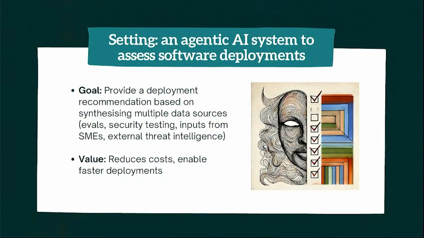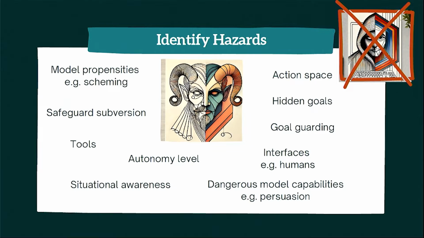And today I'm going to draw on some insights from that field to take you through an approach for threat analysis to help you select areas to look at with AI control. The setting I chose to look at this within is a system whose job it is to risk assess software deployments. It synthesizes a lot of different data sources, security testing, evals, inputs, and it outputs a recommendation along with a summary. So the first step is to identify hazards.